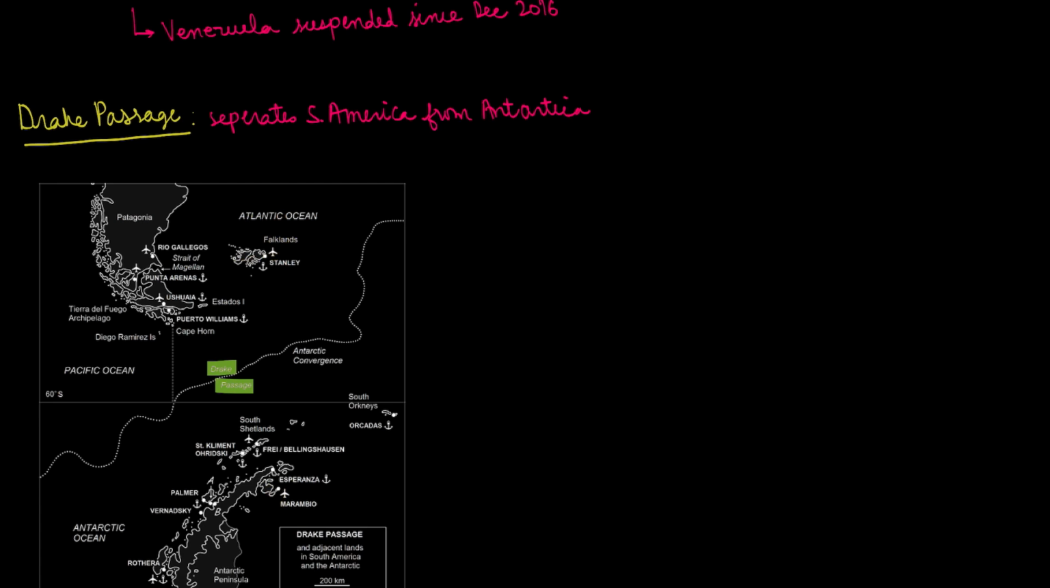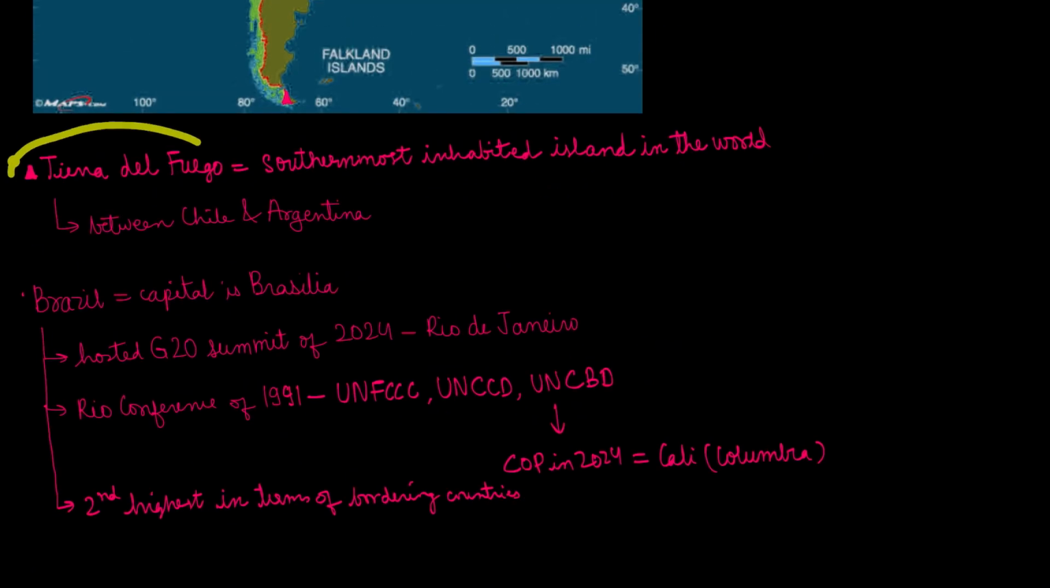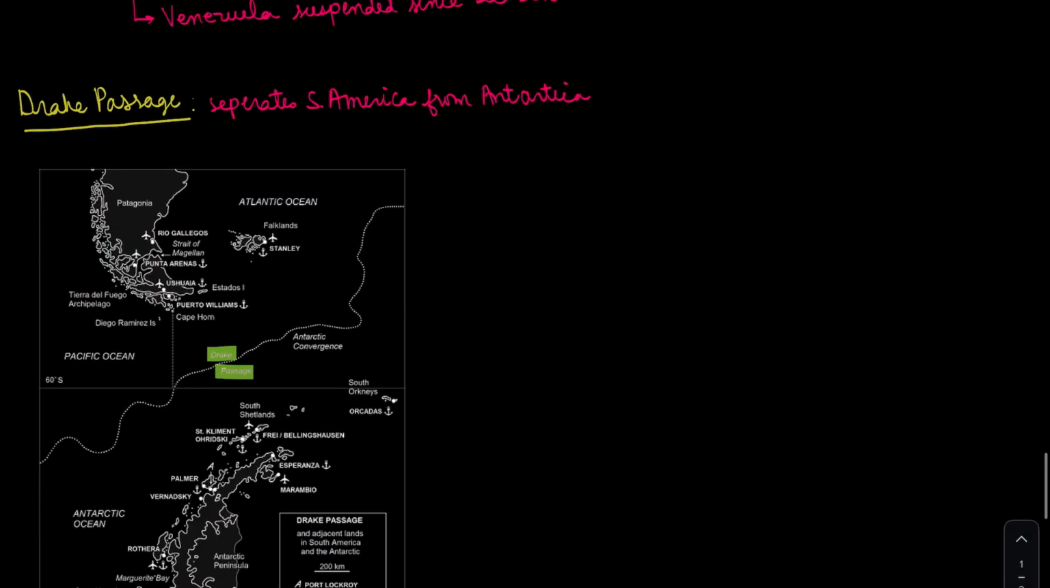We've also read about the southernmost inhabited island, Tierra del Fuego. This is over here, near the Falkland Islands. Not clearly visible in this one, but yeah, the Tierra del Fuego archipelago. This right here is the southernmost inhabited island, and this is the Drake Passage.